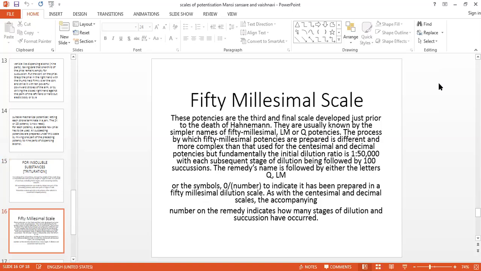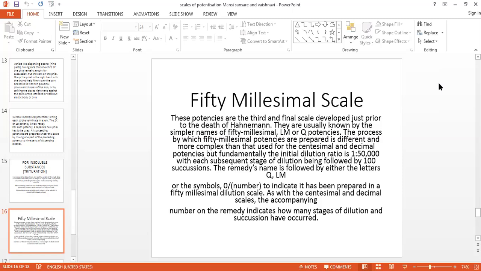Hahnemann, but it was introduced into the world of homeopathy after the death of Hahnemann. He called it a new method of dynamization. It is a simpler method. It is denoted by LM, or it is also known as Q potencies. The process by which 50 millesimal potencies are prepared is totally different from the centesimal scale and the decimal scale.